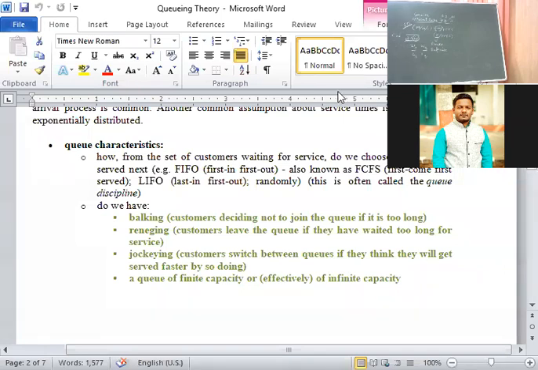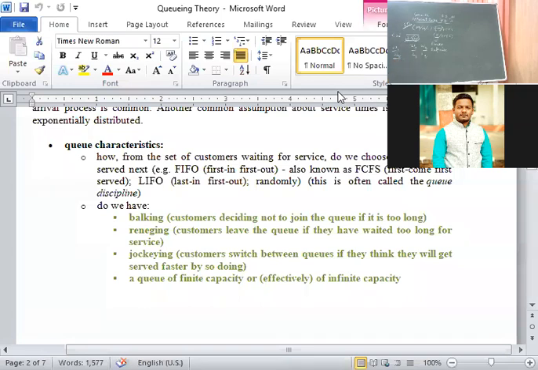Okay, first one, input process is over. The second part is the queue, also known as waiting time. What does it refer to? It refers to the customers waiting for the service. The first characteristic for a queue is waiting time. Waiting time at the system is always represented by the letters WS. Waiting time, that is, the customer staying in the queue, is represented by the letter W.